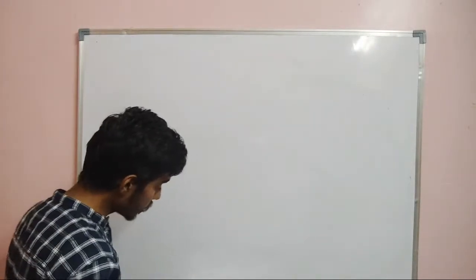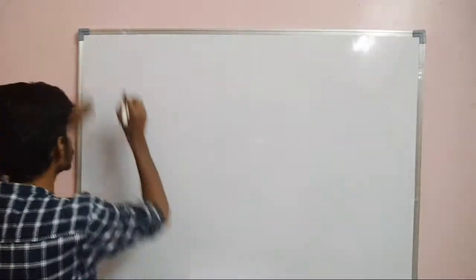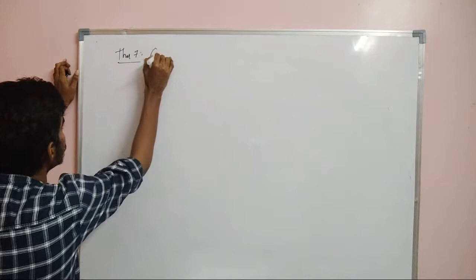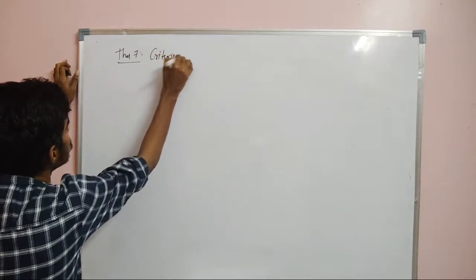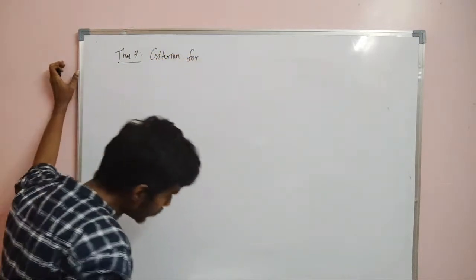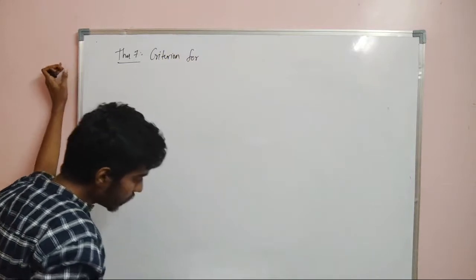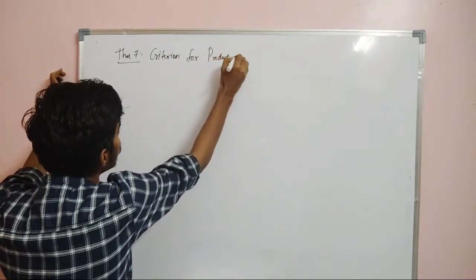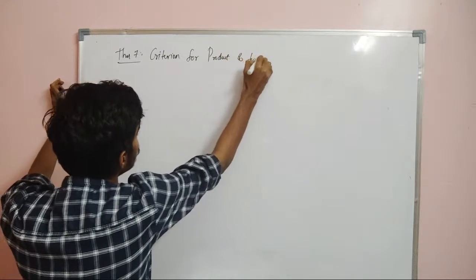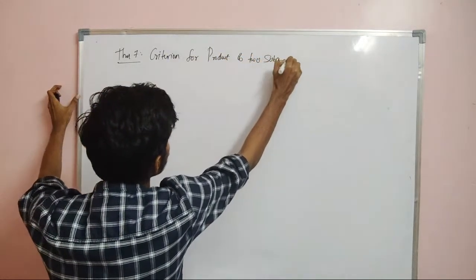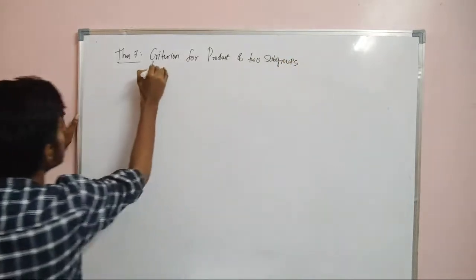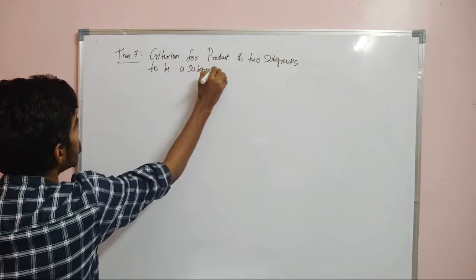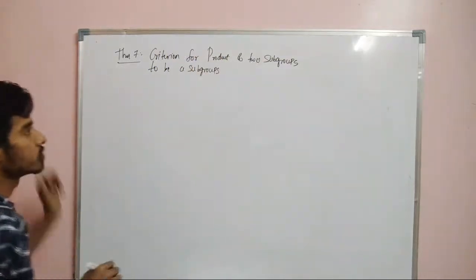Criterion for product of two subgroups to be a subgroup. This is theorem 7 or 8. Okay. So, criterion for product of two subgroups to be a subgroup. So, when the product of two subgroups will be a subgroup, that is what we are going to discuss now.